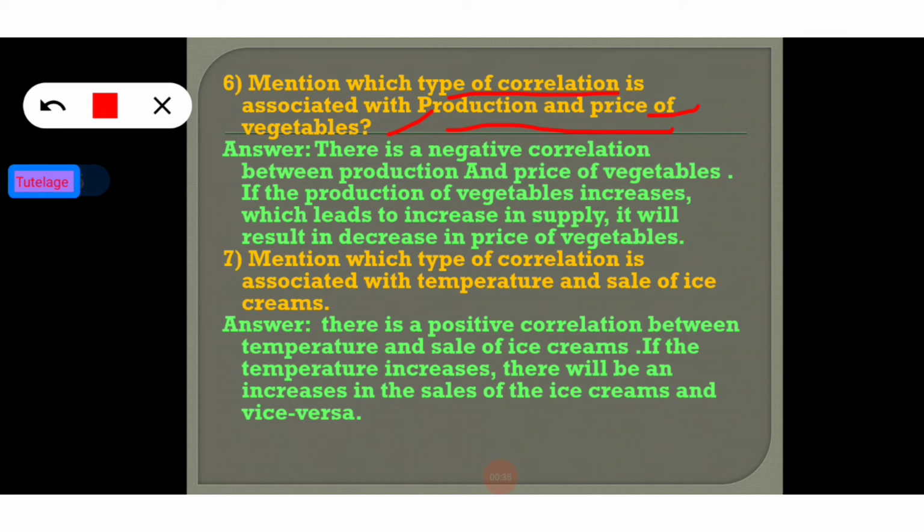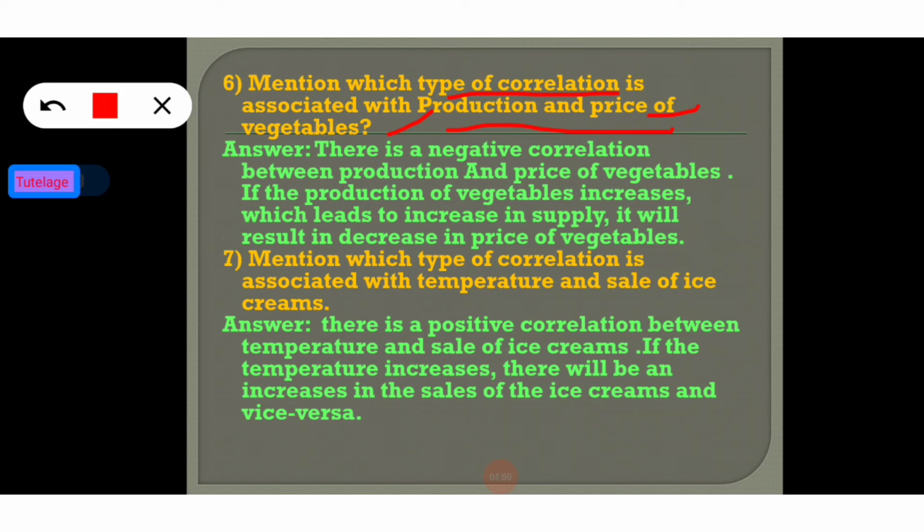Correlation basically indicates the relationship between two or more variables, and there are two types of correlation. First one is positive and negative. So at first we have to discuss the negative correlation, because this question is basically related to the negative correlation.